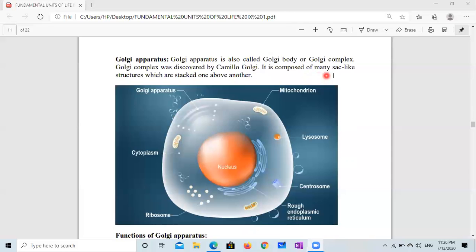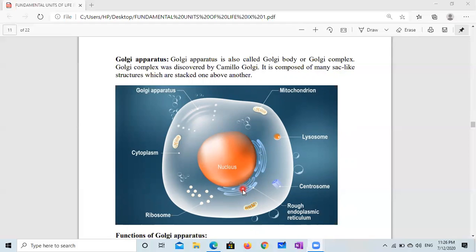It is composed of many sac-like structures which are stacked one above another. Generally, it is connected to and produced by rough endoplasmic reticulum, and it helps rough and smooth endoplasmic reticulum.